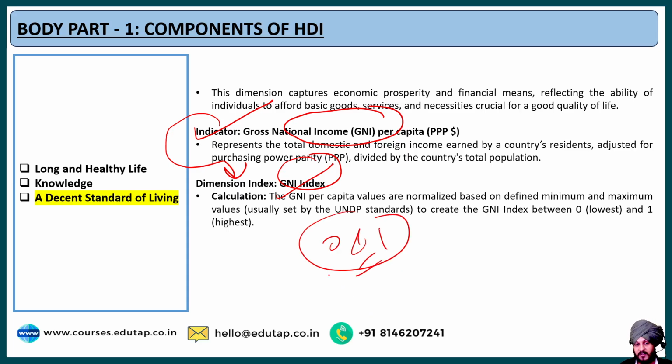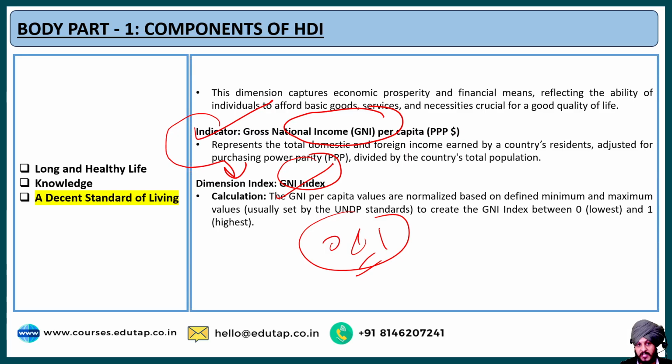You don't have to enter a lot of details on what is the well-defined methodology with respect to the calculation of these components. You don't have to enter so much detail. You just have to understand on the basis of what these indices and indicators are calculated, and how they represent the different parameters highlighted as the components of HDI. Fine, so this is something that you have to take into consideration primarily.